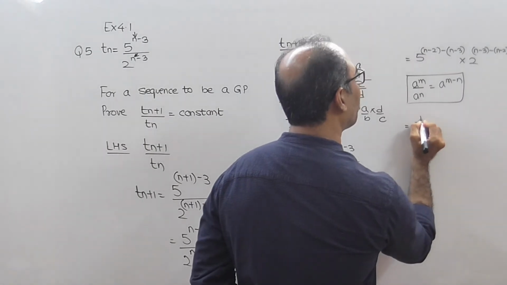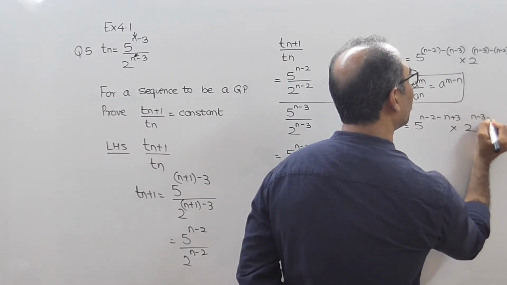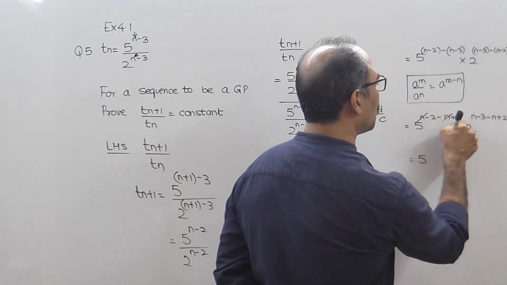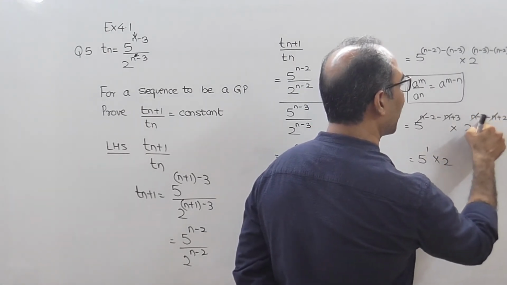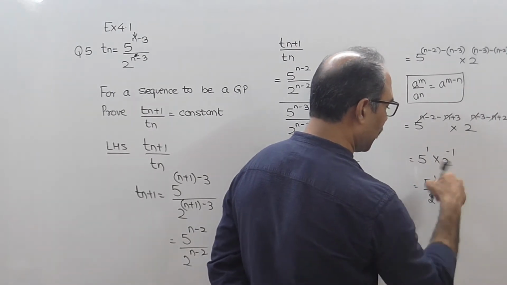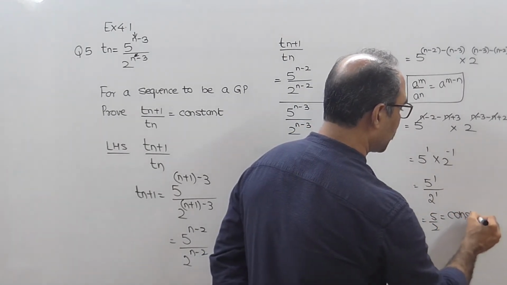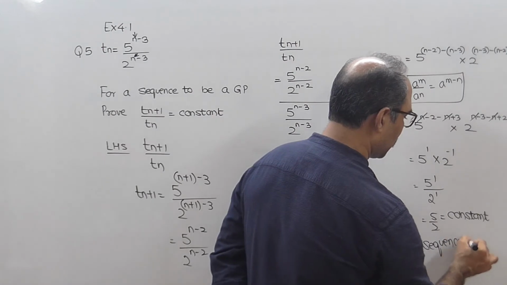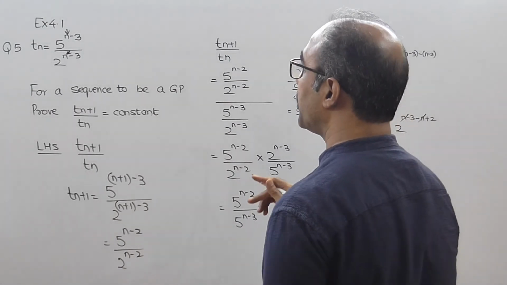तो ब्रैकेट खोल दो, you get 5 raised to n minus 2 minus n plus 3 आएगा, multiplied by 2 raised to, you get n minus 3 minus n plus 2, तो मुझे लगता है माइनस n प्लस n कट हो जाएगा, तो you get 5 raised to minus 2 plus 3, minus 2 plus 3 is 1, and 2 raised to n, n कट जाएगा, you get minus 3 plus 2, that is minus 1. So 5 raised to 1, 2 raised to minus 1 is 1 upon 2 raised to 1. So the answer will be 5 by 2. 5 by 2 is a constant. Okay, therefore the sequence is a GP.